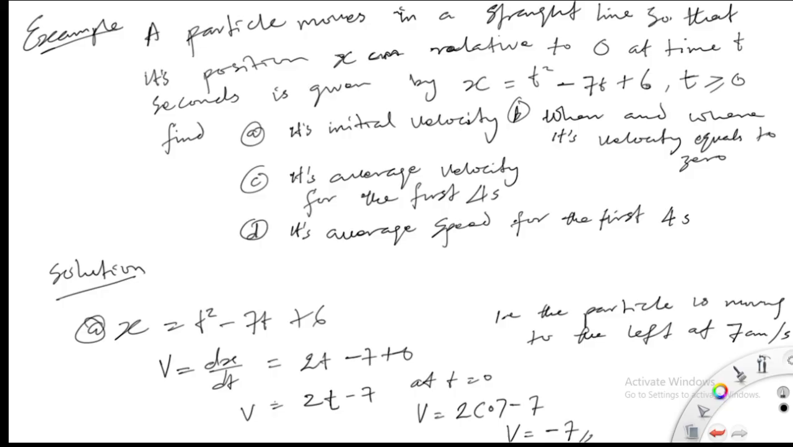Let's now go and solve for B. B says find when and where its velocity equals 0. We now have 2t minus 7, remember, is equal to 0. So 2t now is equal to 7. We'll take 7 to the other side. We have t is equal to 7 over 2. Hence t is equal to 3.5 seconds.